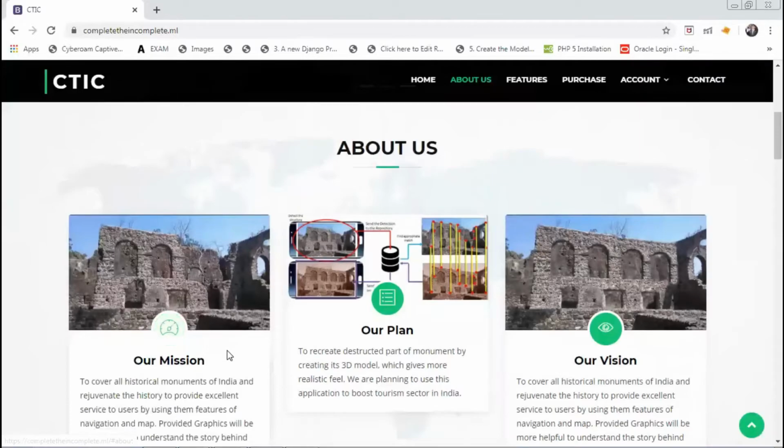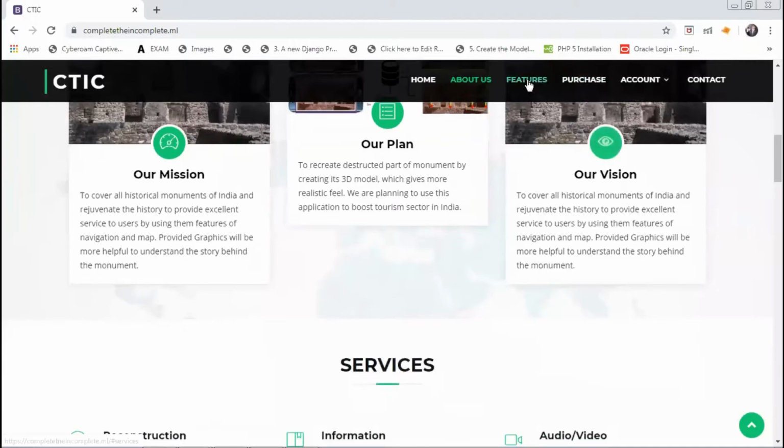First is about us. In this we have our mission, our plan, and our vision. Next is features.